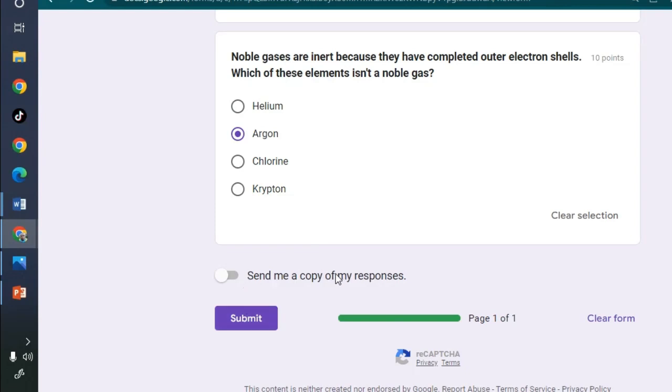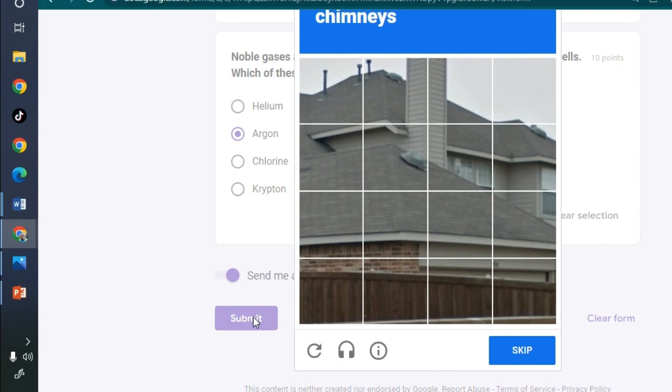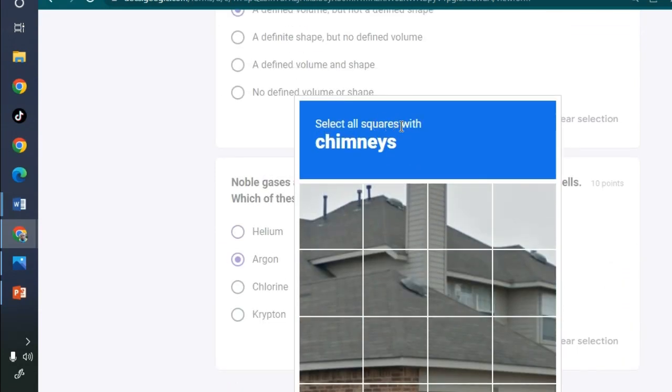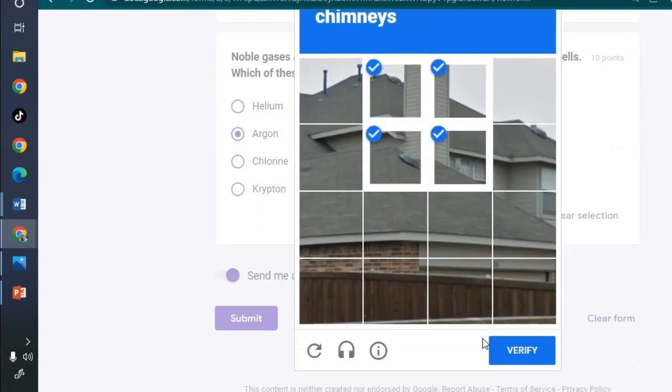So we are asked, do you want us to send you a copy of your responses? Then you say okay, it will come to your email. Then you can submit. From this point you can submit. Let's see. So it wants us to select all chimneys so that we verify we are humans, not robots.